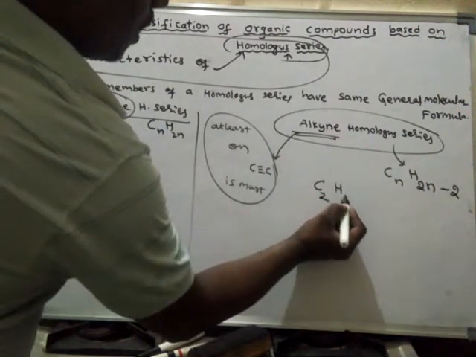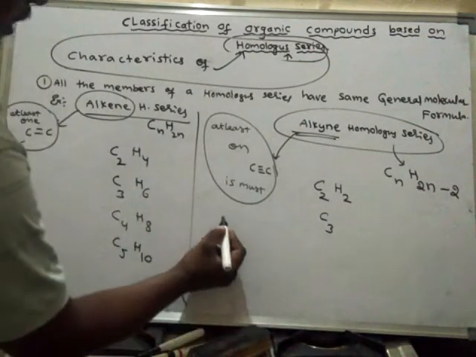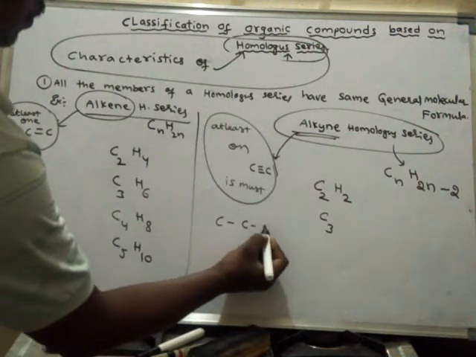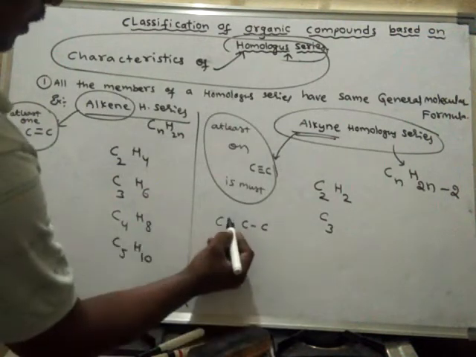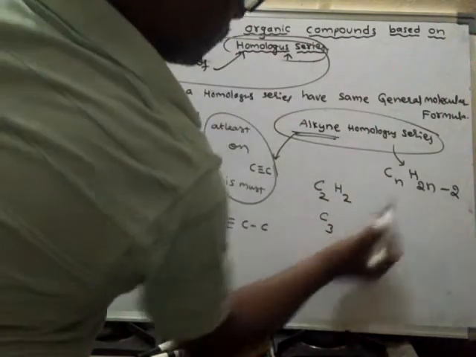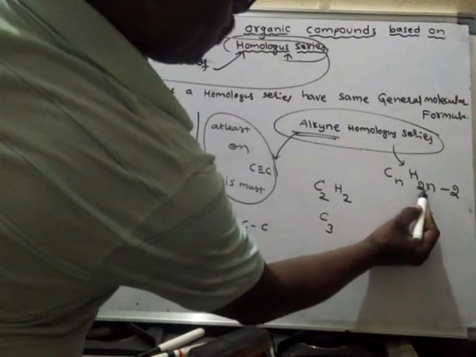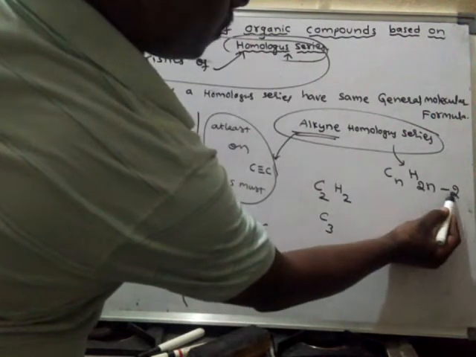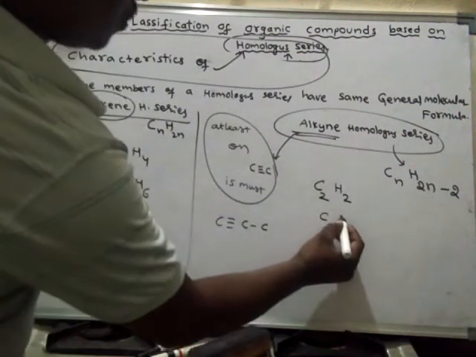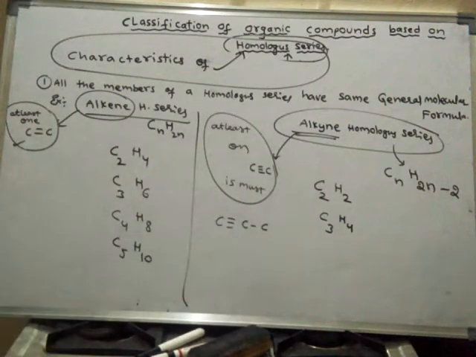That means H2. Suppose it is 3 carbons. Compulsory, there should be a triple bond between two carbons. Let us go with the formula first. C3: hydrogens will be 2 into 3, 6 minus 2, which is 4. Let us check with the structure.